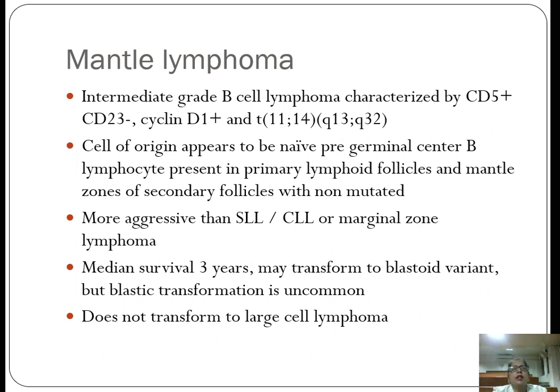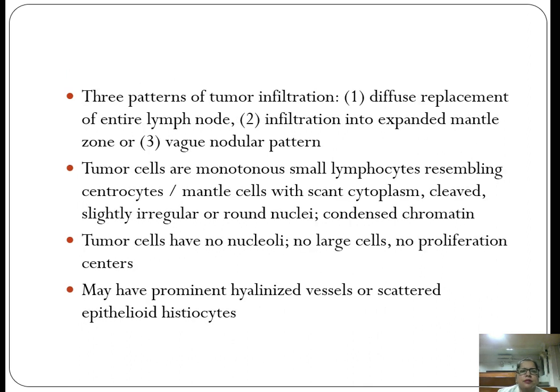Blastoid variant means you will get infiltration of these mantle cells in the peripheral blood, giving rise to a leukemia-like presentation, but they do not transform to large cell lymphomas.